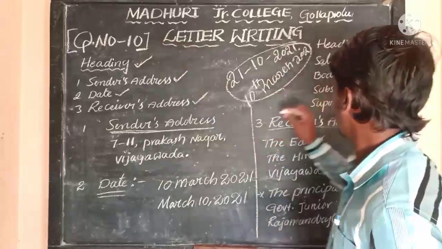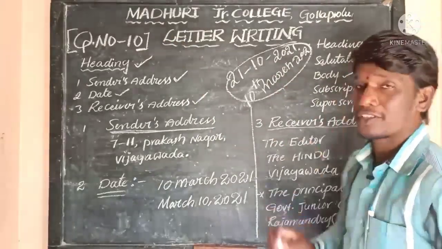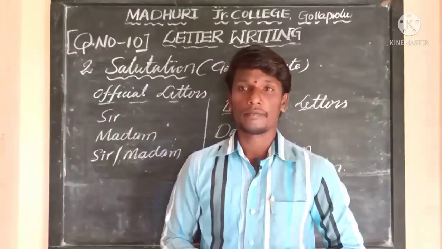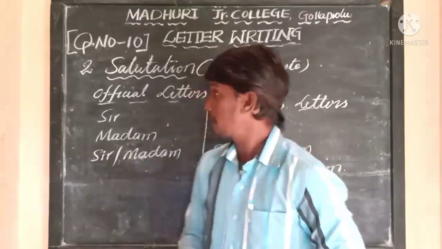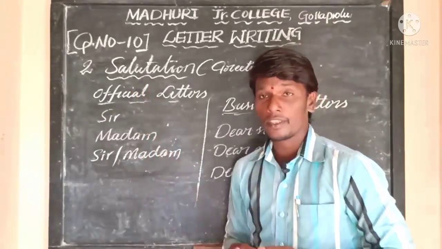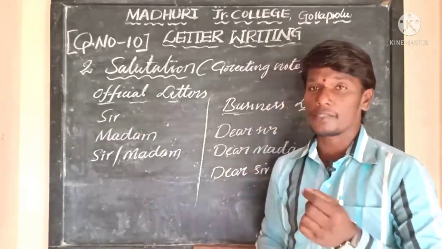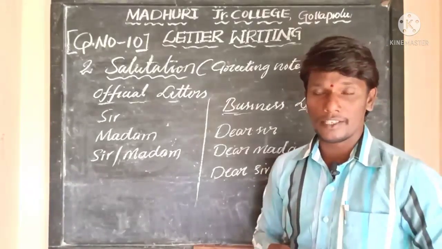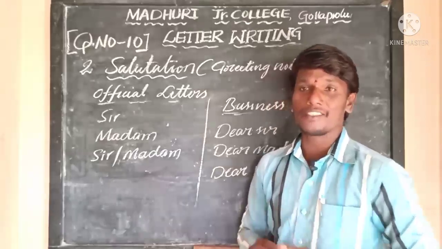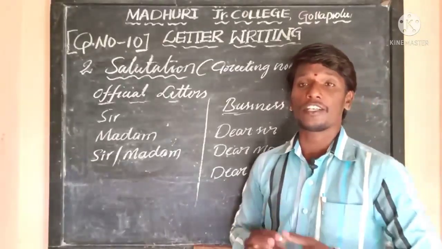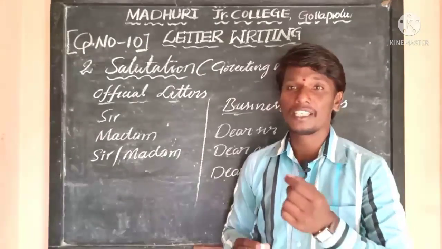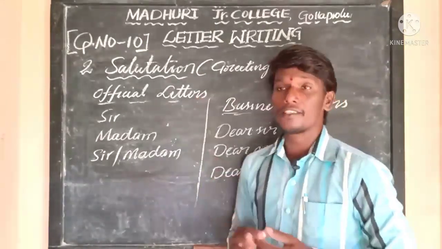Now let us talk about salutation, how a salutation is written in both formal and informal letters. The second part of writing a letter is salutation. Already the first part has been successfully completed. The first part is nothing but heading. Heading consists of three parts. The first is sender's address, second is date of writing a letter, and third is receiver's address. Now coming to the salutation.